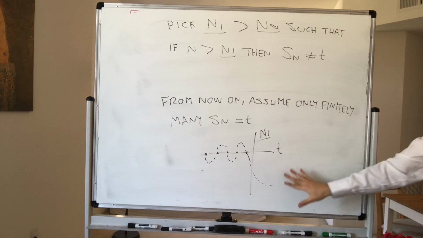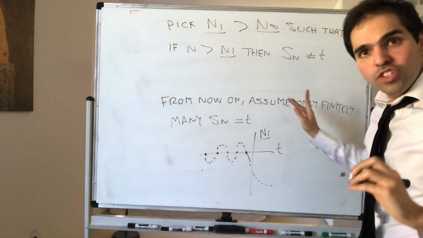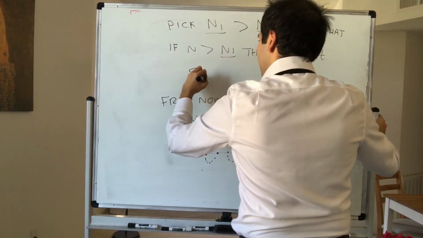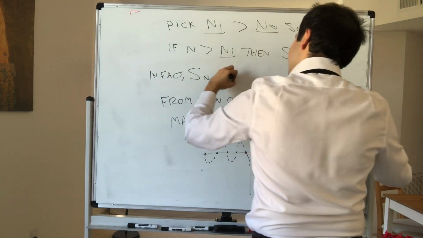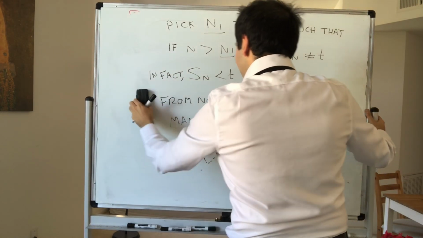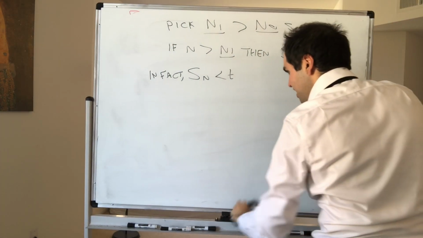And in fact, we can say even more than that. In fact, we have Sn is strictly less than T. And why is that true? That's because, remember, we have a stabilizing thing.